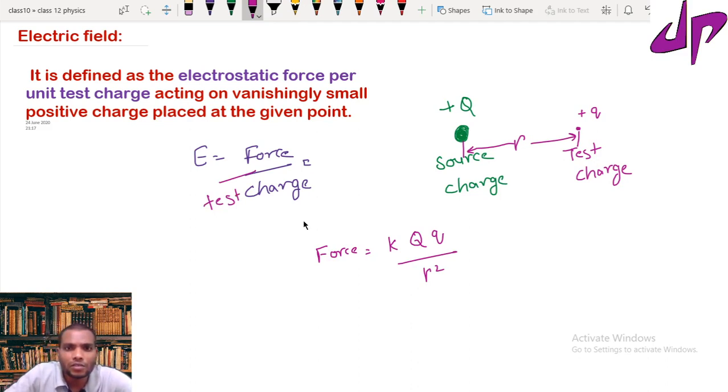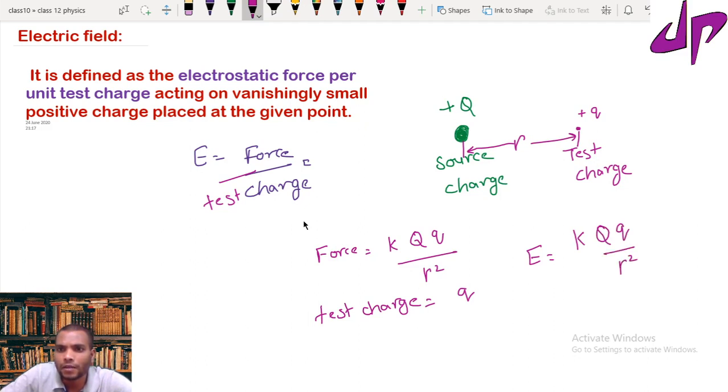So here the test charge is equal to small q. Now calculate the electric field: E equal to K times Q, small q, by r square, divided by the test charge. The test charge value is small q, so the test charge will be cancelled. The formula is left with electric field equal to K times Q by r square.